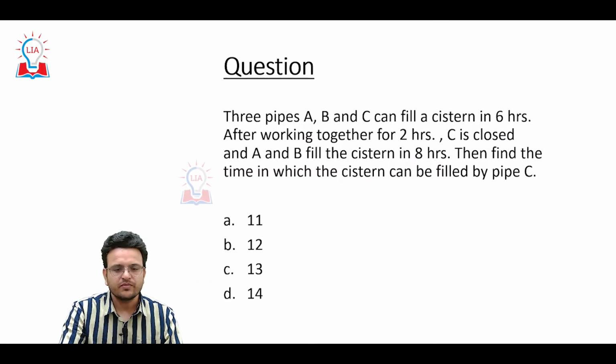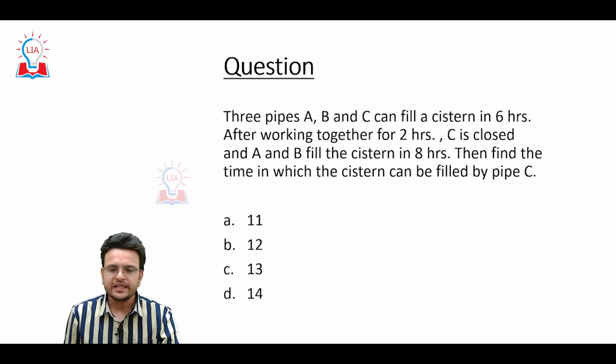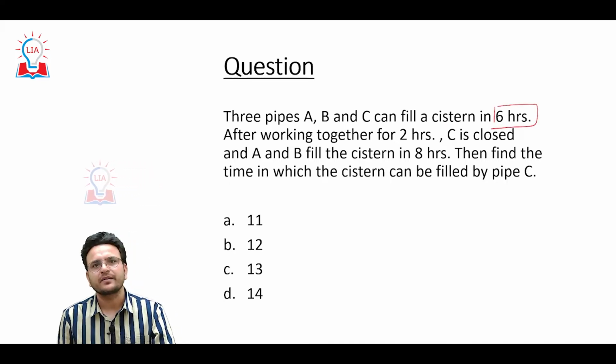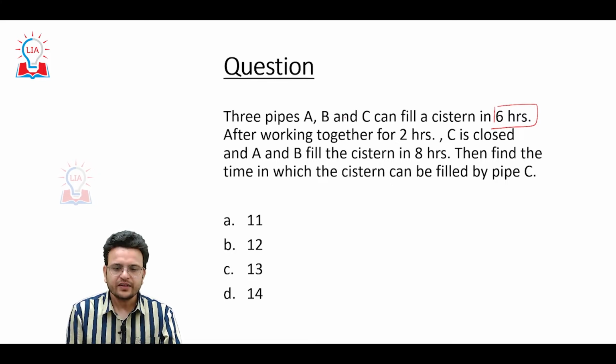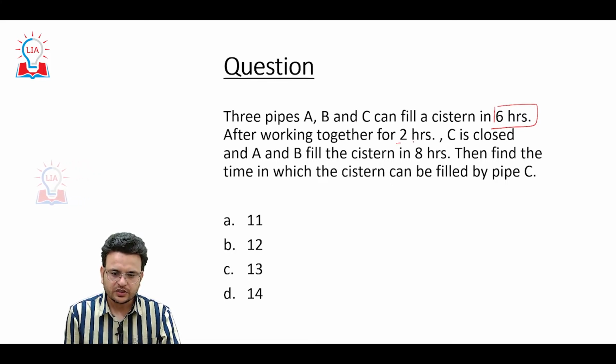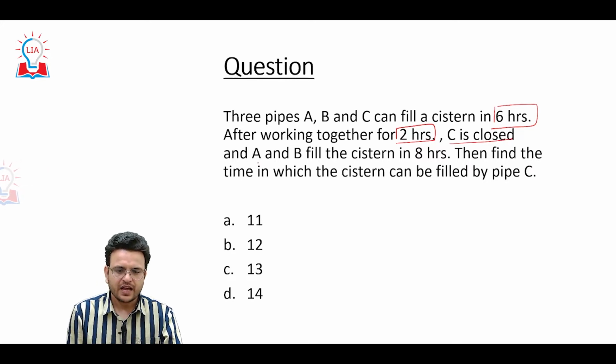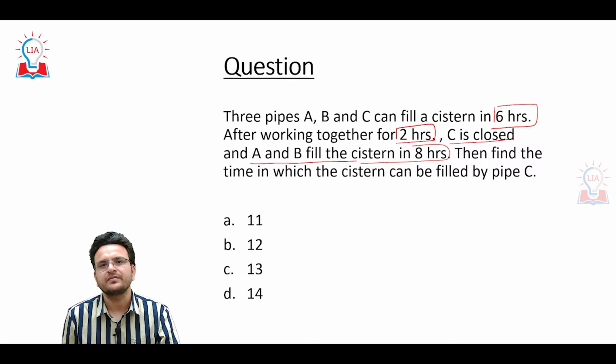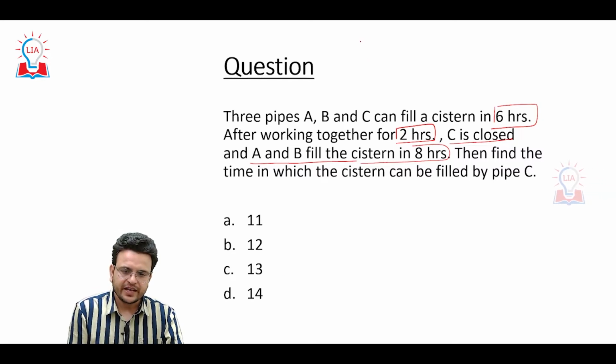Now come to one more question. Three pipes A, B, C can fill a cistern in 6 hours. Okay. After working together for 2 hours, C is closed and A and B fill the cistern in 8 hours. Okay. Consider we have a cistern.